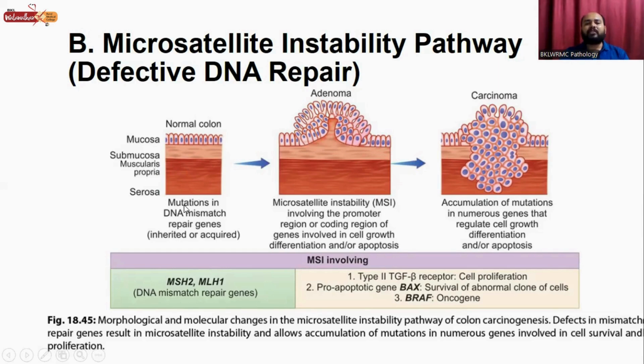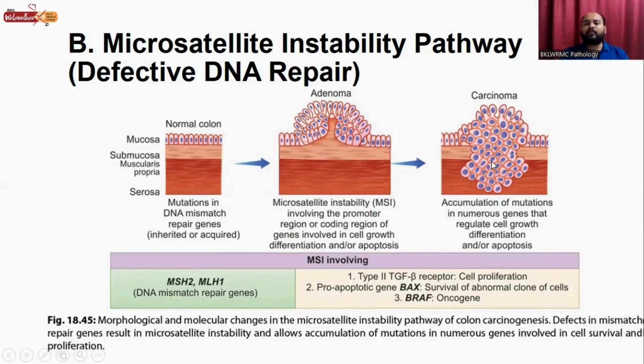So what happens in the normal colon? There is mutation in the DNA mismatch repair genes, either inherited or acquired. This leads to formation of adenoma, hypertrophy and hyperplasia of epithelial cells causing the adenoma, and there is microsatellite instability involving the promoter region or coding region of genes involved in cell growth, differentiation and/or apoptosis. And this early adenoma is converted into fully grown carcinoma.